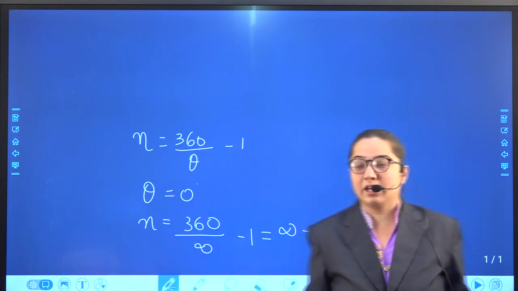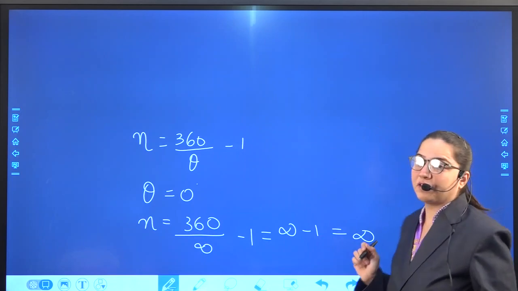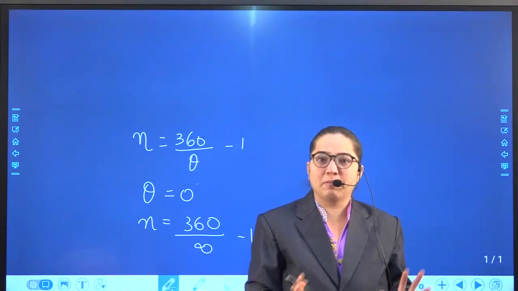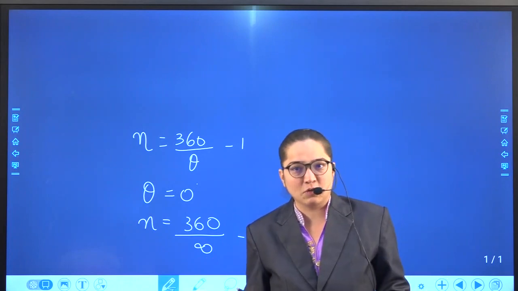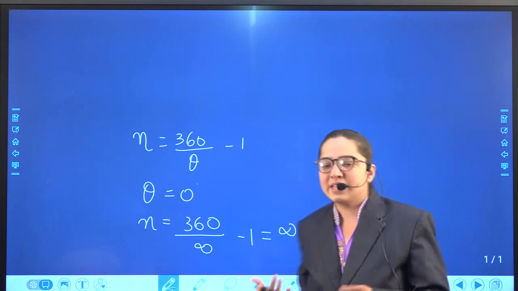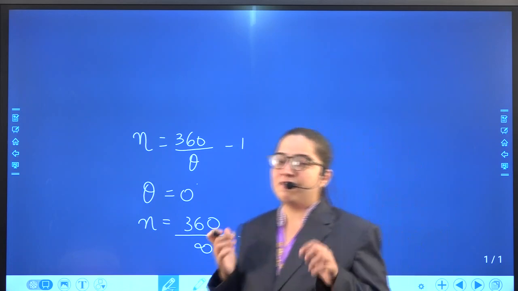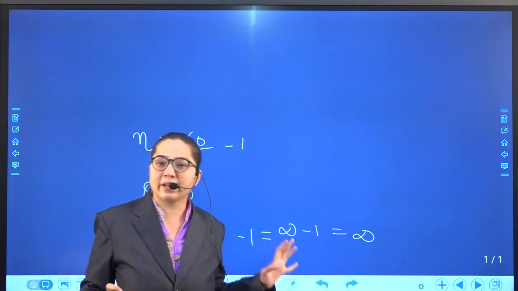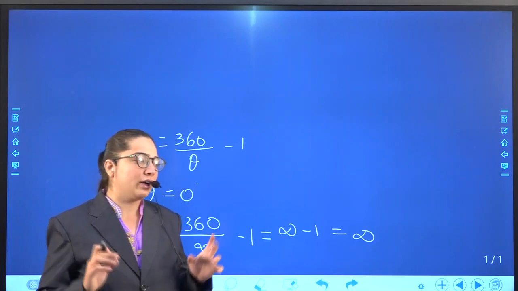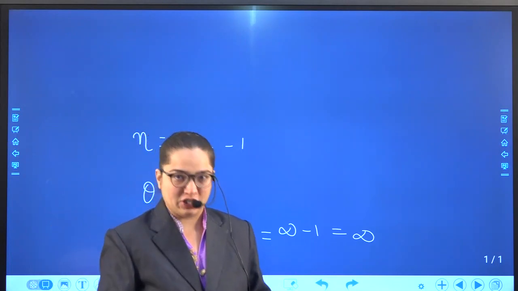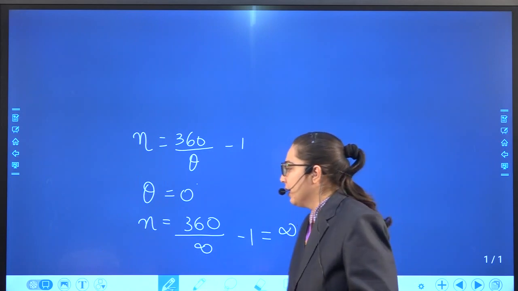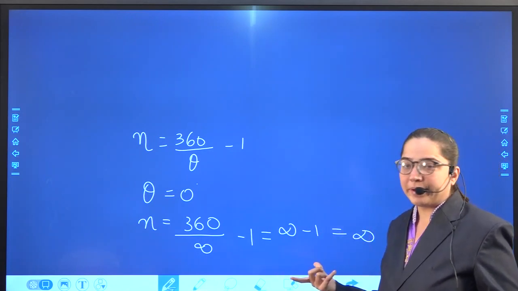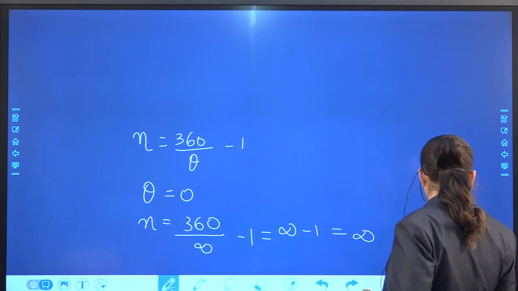ये कैसे होता है? Infinity minus 1 is equal to infinity. अगर आप समंदर में से एक लोटा पानी का निकालो तो क्या समंदर को फर्क पड़ेगा? नहीं. तो it is like this. Infinity is a very big number, so from that very big number if you are subtracting one, there will not be any kind of major change. Okay, so that is about how the maximum number of images are formed.